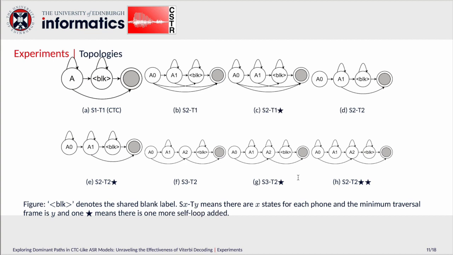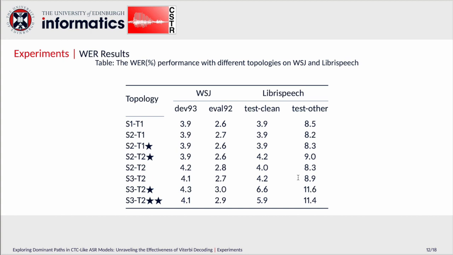So here are 8 topologies that we explore in this paper. They are named in an SXTY manner. So SXTY means that there are X states for each phone, and the minimum traversal frame is Y. And one more star means there's one more self-loop added. We deliberately choose as many topologies as we can, just to have a thorough exploration.